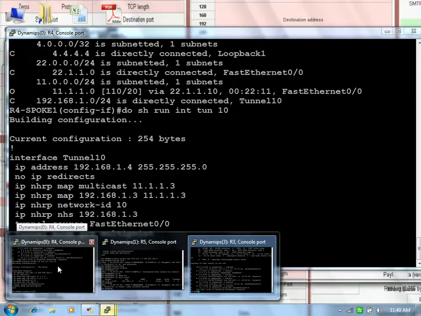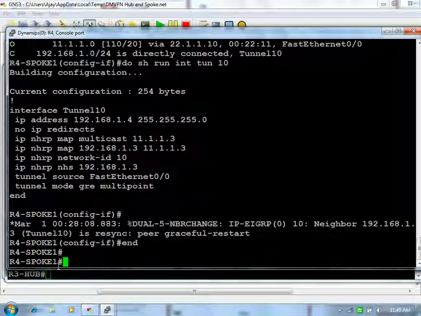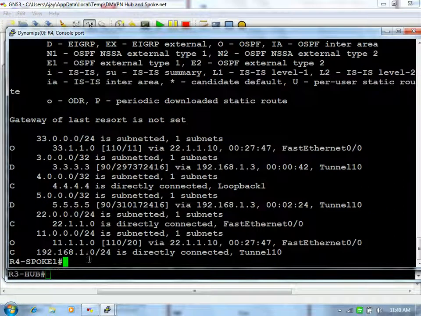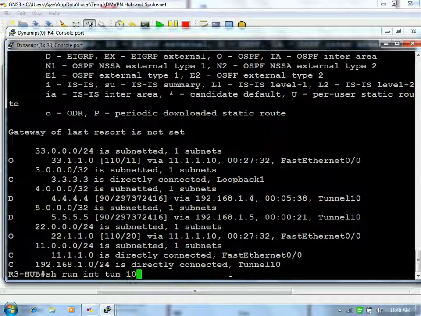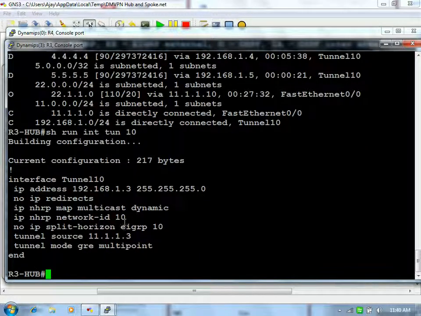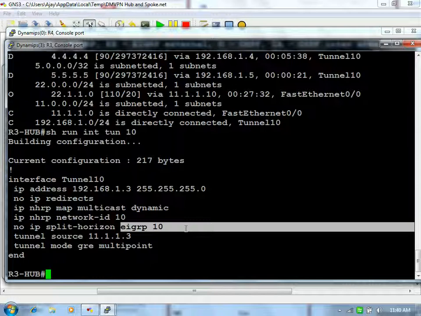Now let's go to any of the spokes. You will not be able to see other spoke routes. Is there? I think we have disabled no split horizon already. At R3, we did not make any changes, right? See, because of this command, no IP split horizon EIGRP 10, you are getting the updates at both sides, right?